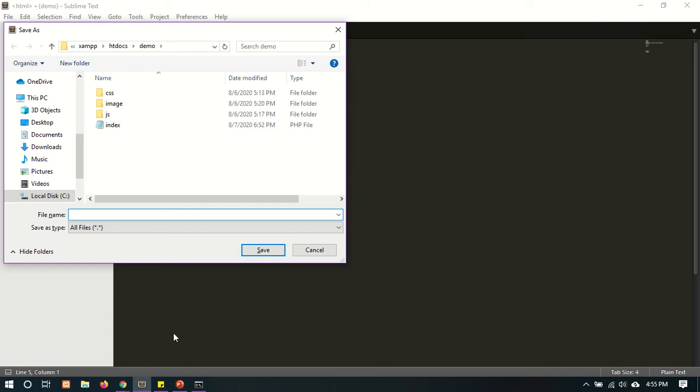Everyone knows about this, where we have to save this page. Yes, where we have to save this page.